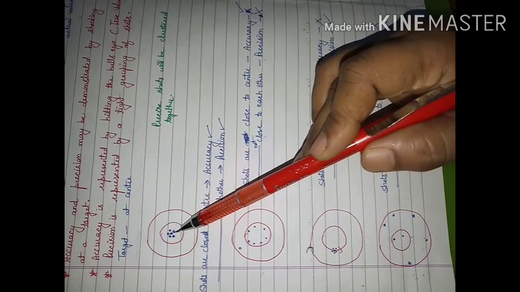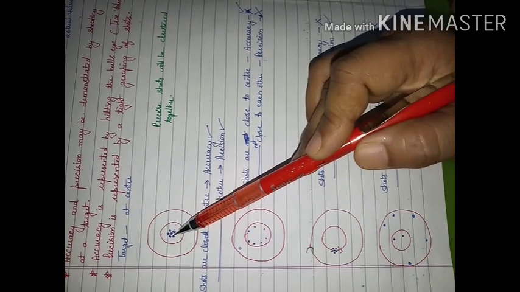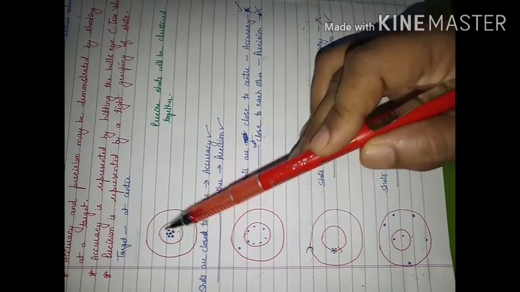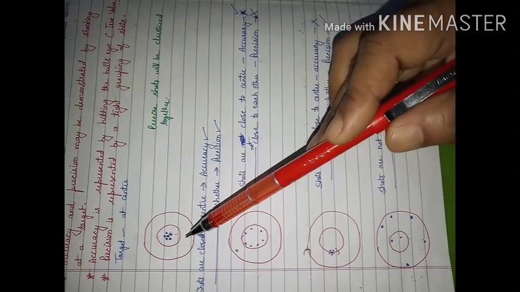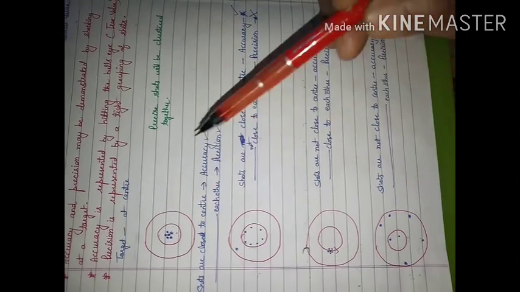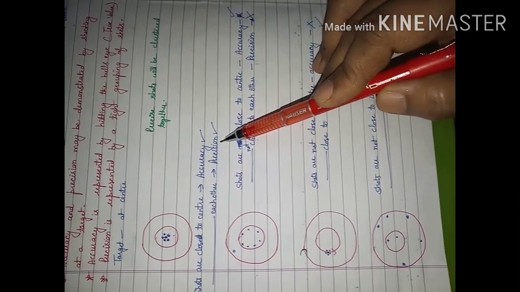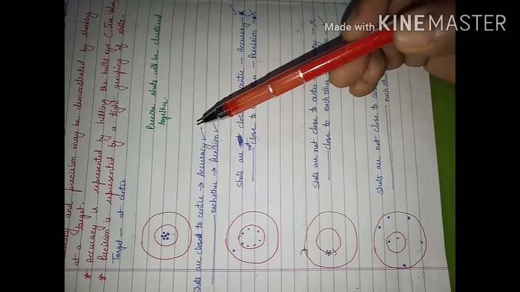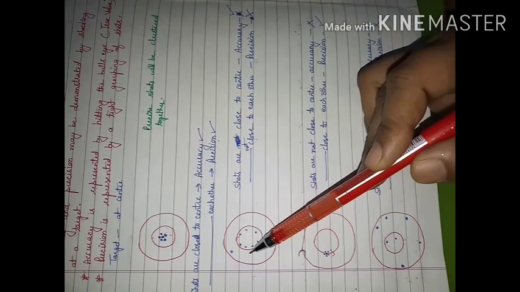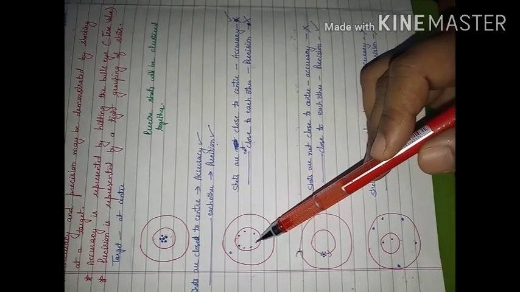So we are going to have this in the form of a cluster and very close to the center. So this sort of figure will represent that this set of reading is accurate as well as it is precise also.